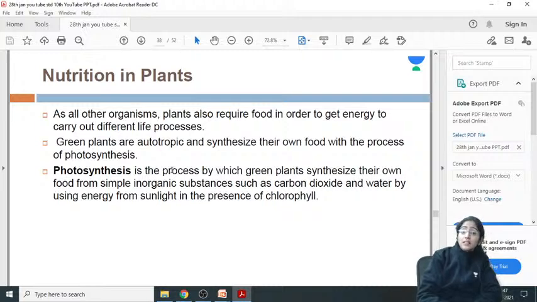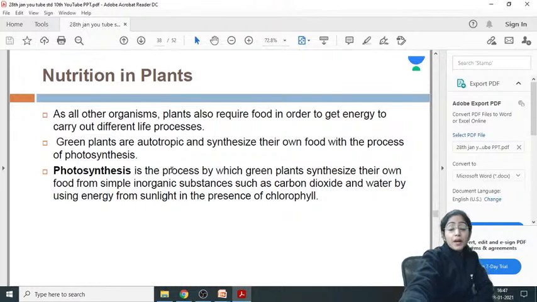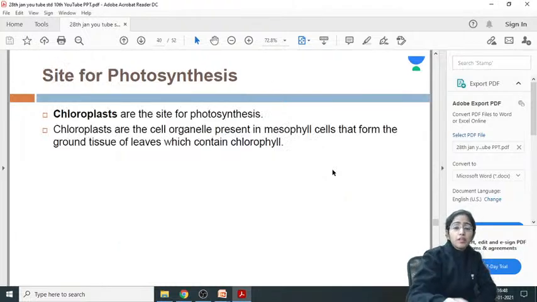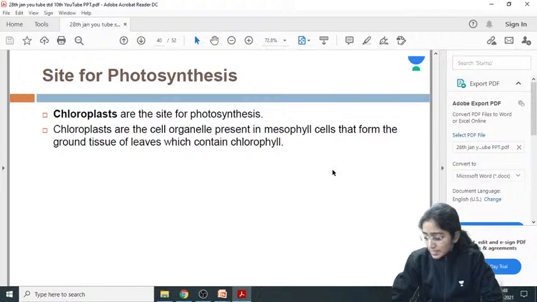They take this energy from the sunlight in the presence of the chlorophyll. Chlorophyll is a pigment that traps the light energy, sunlight energy. So here we can see 6CO2 plus 6H2O, in the presence of the sunlight and the chlorophyll, gives C6H12O6 plus 6O2; oxygen is evolved. Now where is the photosynthesis taking place?